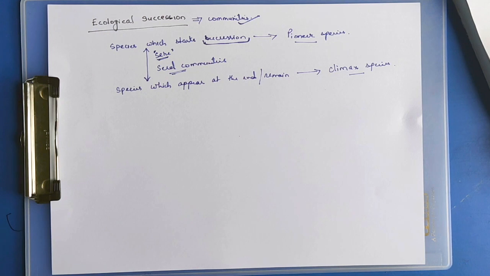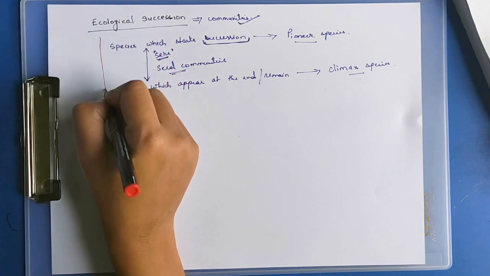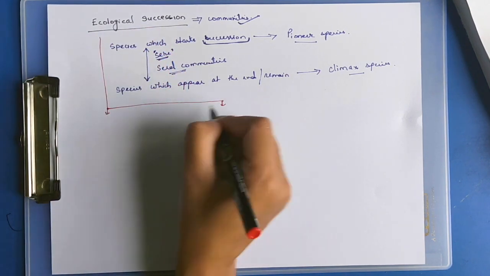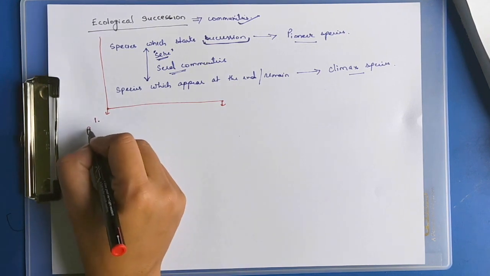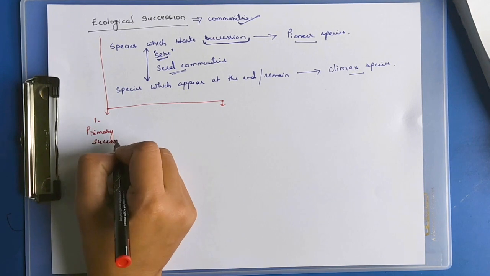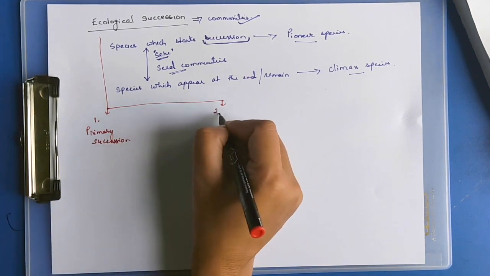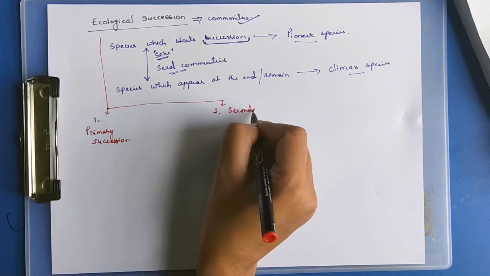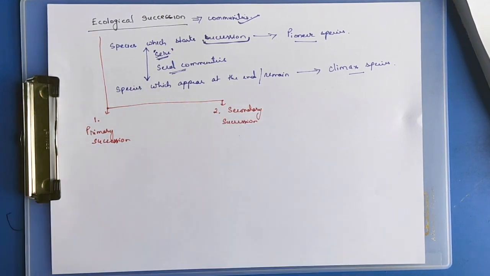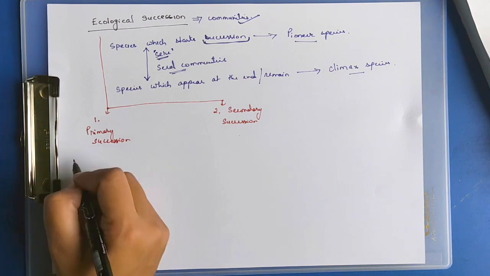Ecological succession is based on the place. It can be categorized into two types. First, primary succession. Second, secondary succession.